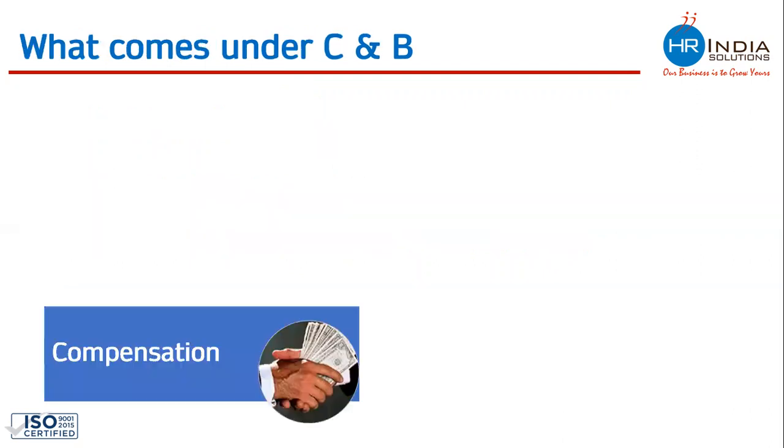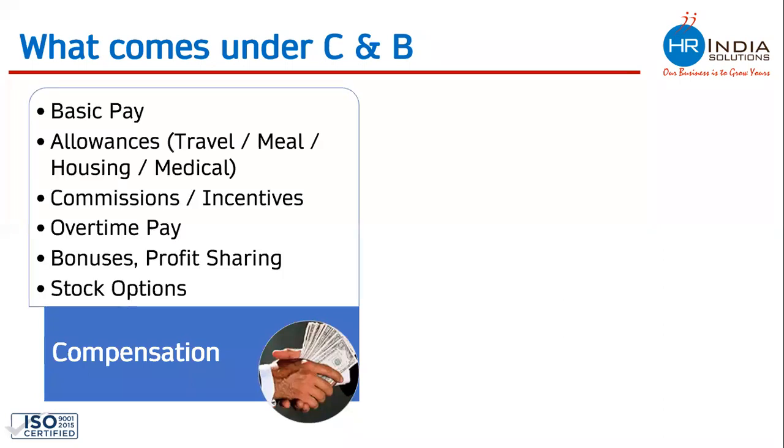Compensation is the monetary part of salary for which the employee gets money in their hand, things like basic pay and allowances. It can be travel allowance, meal allowance, housing or medical, for which the employee gets money in their hand. All commissions, incentives and overtime payments, which are paid in the form of money, all bonuses, profit sharing and stock options, these are all paid in the form of money, hence they come under compensation.